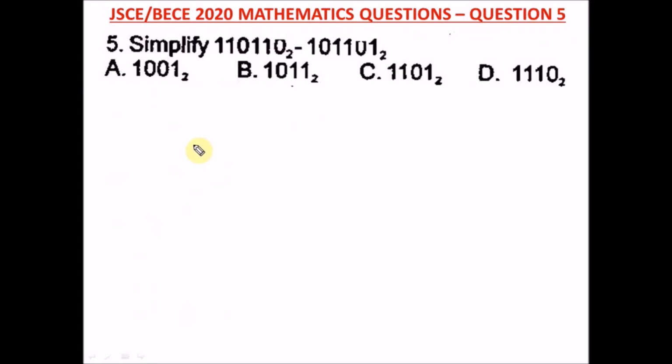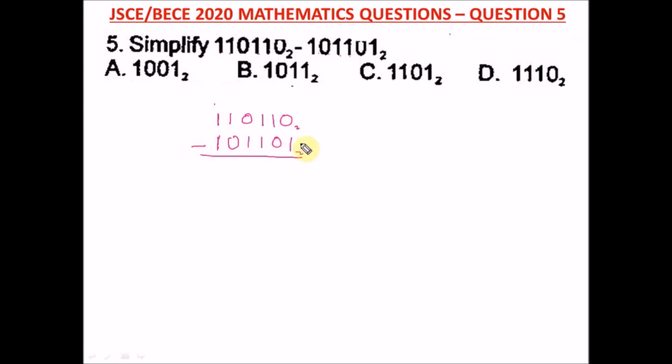Question 5 of the Junior WAEC 2020 Mathematics Past Question, that's your BECE. It says simplify this. So we're to simplify this in base 2 minus this in base 2. How many digits are there? 1, 2, 3, 4, 5, 6. So we can arrange them: 1, 1, 0, 1, 1, 0. Both have 6 digits, in base 2.